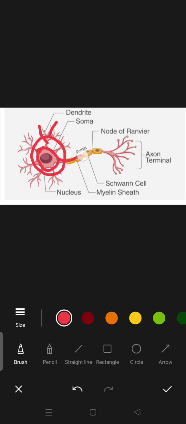This is axon, this full part is axon. And this is the myelin sheath. These are the Schwann cells. Then between two Schwann cells, we have the node of Ranvier. We have the axon terminal, right? So this is the full labeled diagram of a neuron.